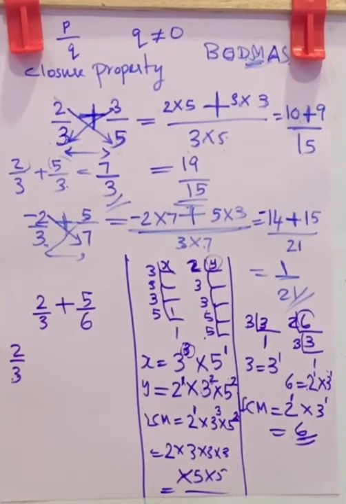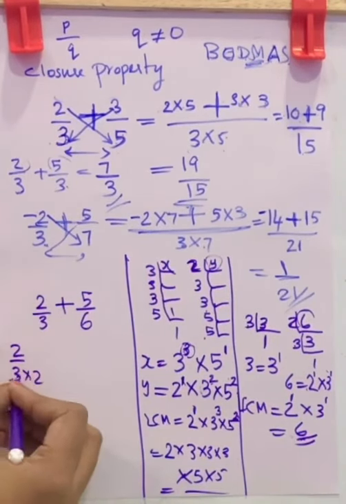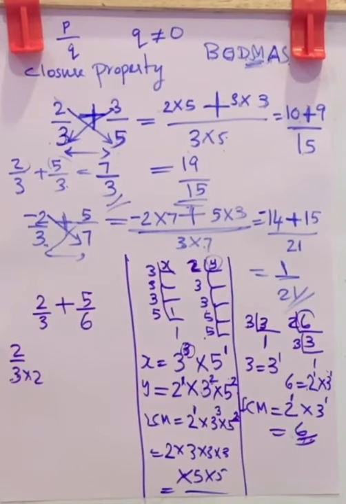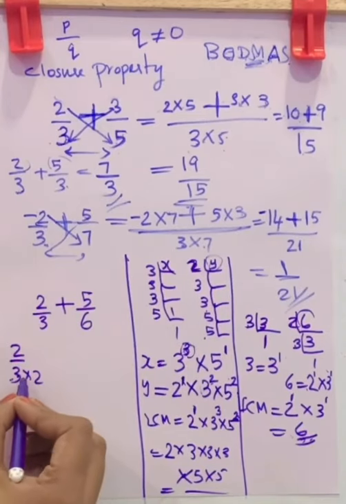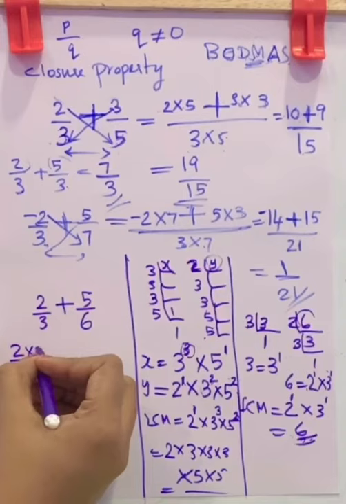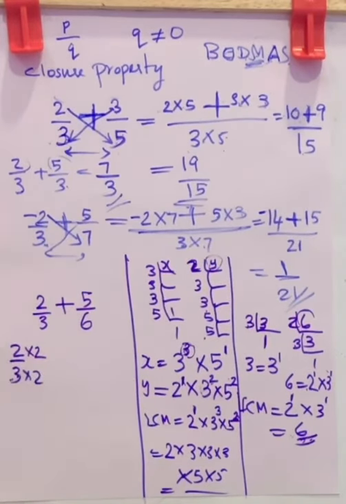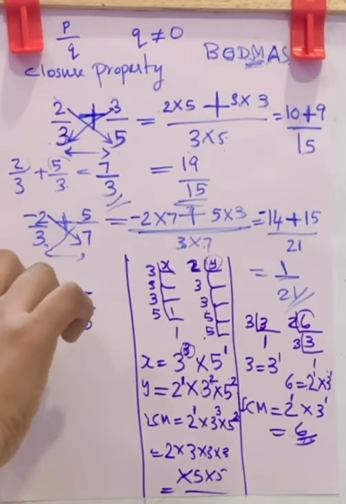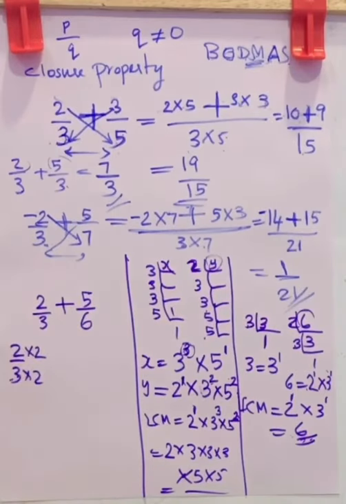How will you make it? You want to multiply this 3 with 2. 3 2s are 6, right? But listen, whatever you do in the denominator, you have to do with numerator also. Then only it will balance. So you are multiplying this with 2 to make it as 6. So you want to do into 2 in the numerator also to balance this fraction.